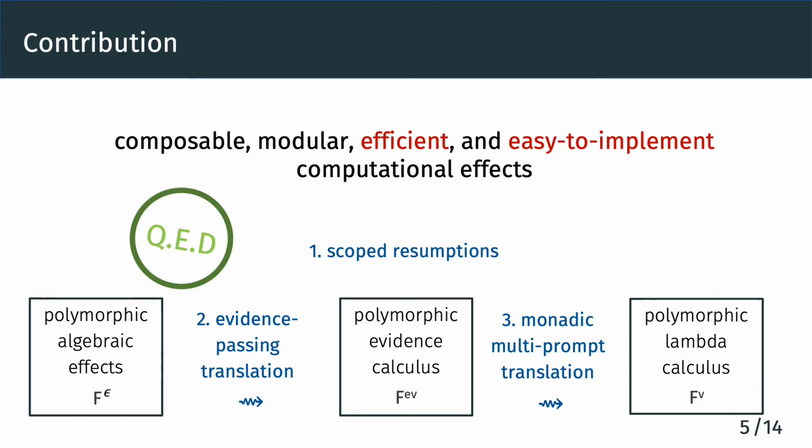It also turns out that doing evidence translation does not only get rid of special runtime system, but also allows us to implement algebraic effects more efficiently, especially for tail resumptive operations. In the rest of the talk, we first go through the meaning of the scoped resumptions and then discuss these two translations.